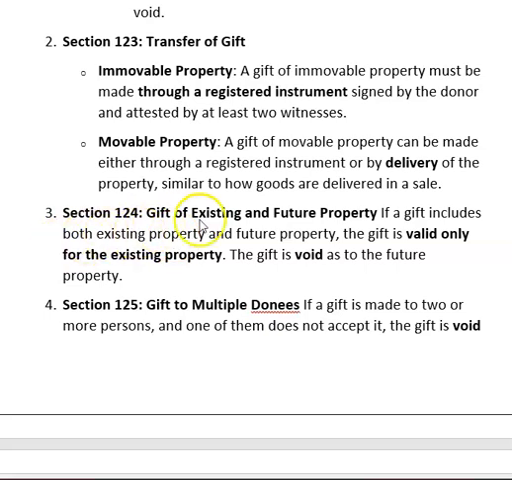Section 124, gift of existing and future property. If a gift includes both existing property and future property, the gift is valid only for the existing property. The gift is void as to the future property. You cannot give a gift of future property. Only when the property has come to you can you gift it.